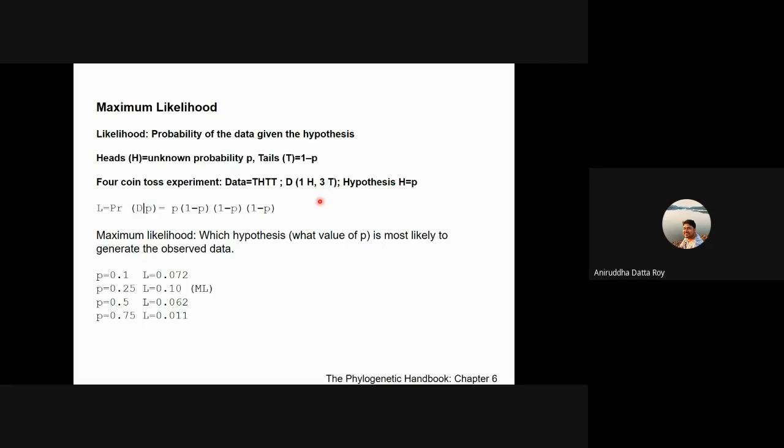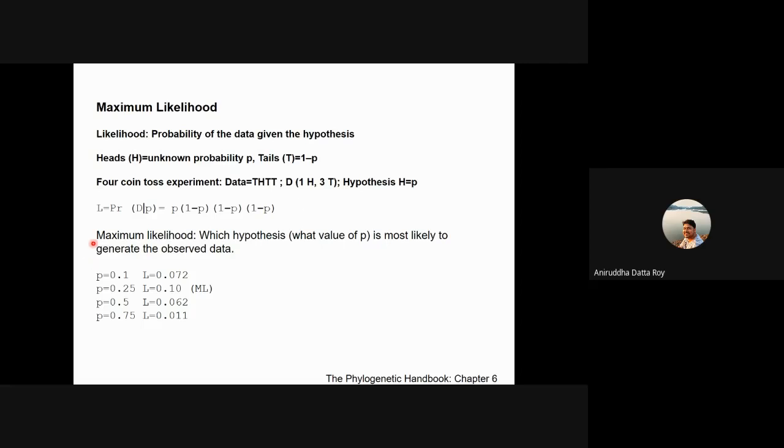But what value of P will give you this data where you have 1 head and 3 tails? The probability for tails will be 0.75 and that for heads will be 0.25. Perfect. Sorry, tails is 0.75. So basically what you've done in your head is maximum likelihood. It's as simple as that, right?